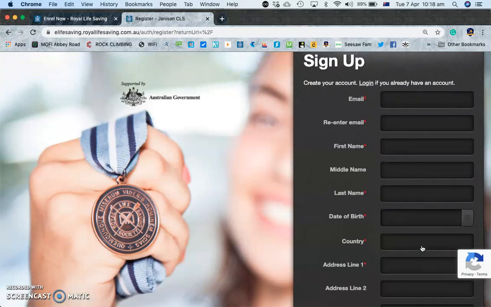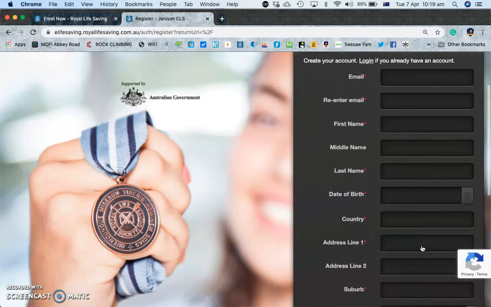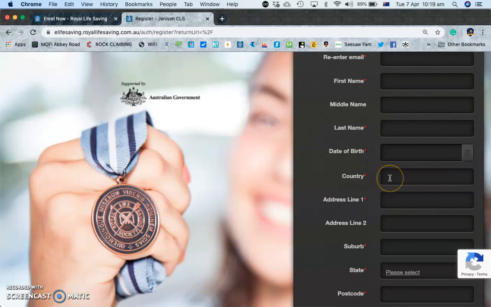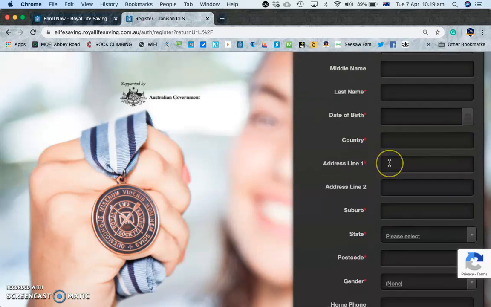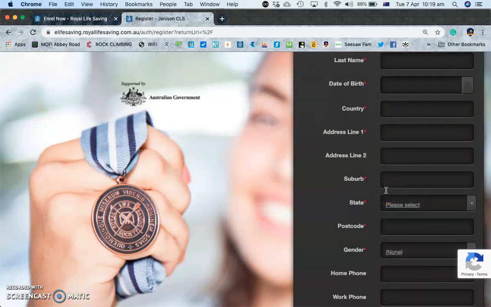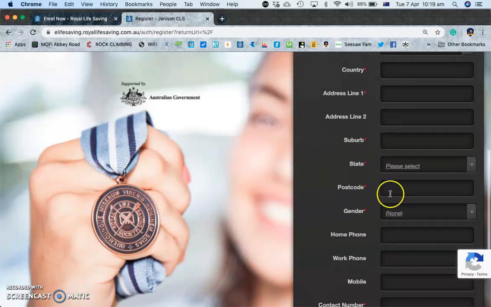So you need an email address. That can be your school email. It could be a personal email like a Gmail or a Hotmail account, or if your parents allow you to, you could use an email address that your parents have. So the red dots indicate things that you have to include. So obviously an email, your first name, your last name, your date of birth, the country which you live in, your address and suburb. So Port Broadden, South Australia, postcode 5522.